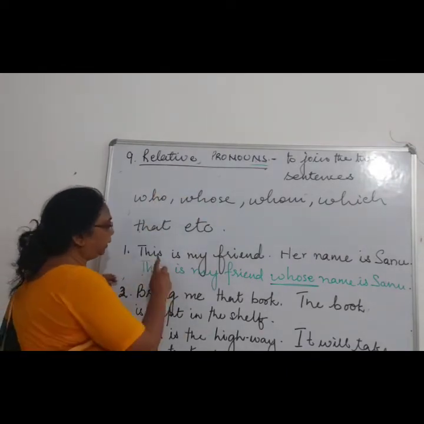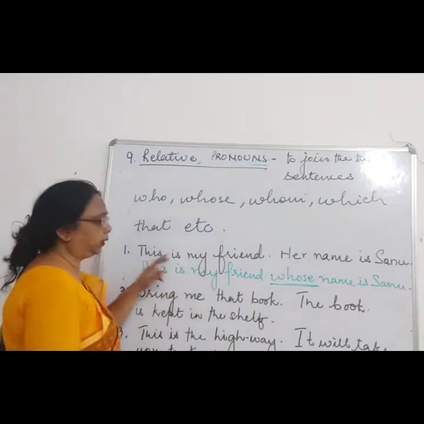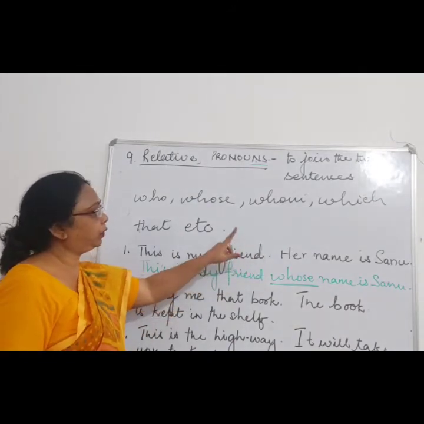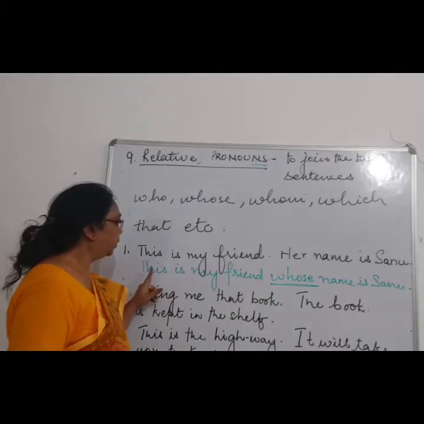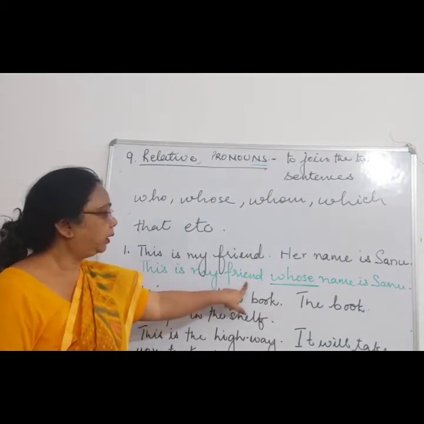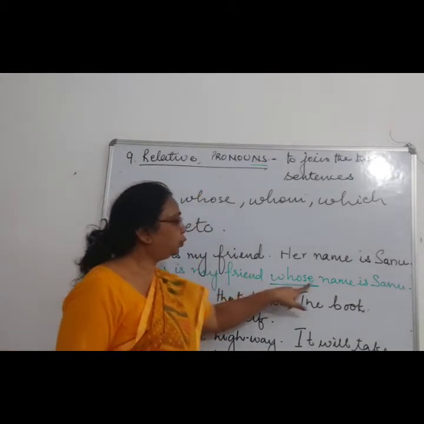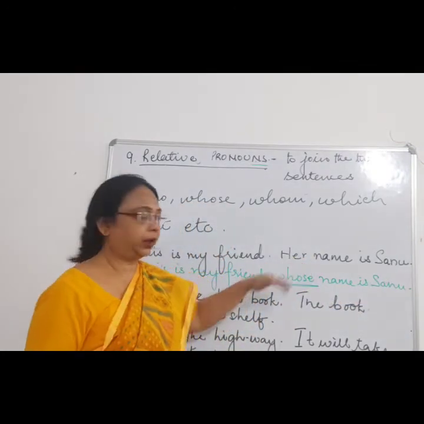Now let's see over here. This is my friend. Her name is Sonu. Now these are two sentences, right? We have to join these two sentences to form one sentence. So we'll copy this full sentence. This is my friend. We'll use a relative pronoun, that is whose name is Sonu. We'll remove her from here.